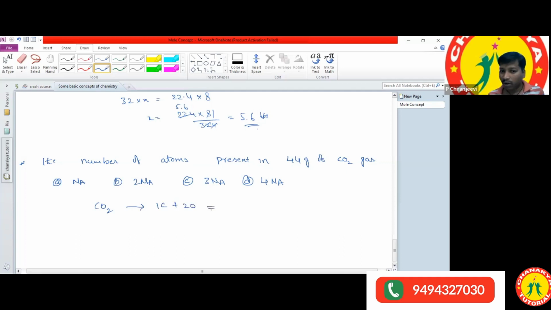The total number of atoms is equal to... one mole of any substance.